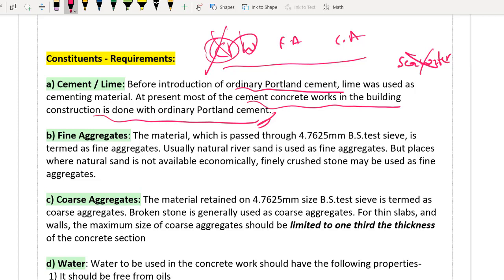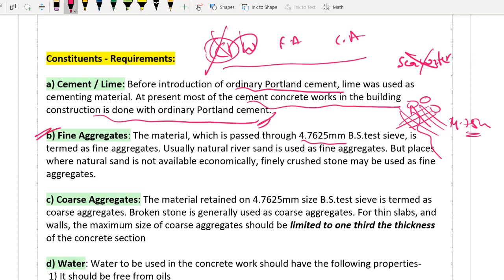There are some more specifications. How much organic matter should be there, how much chlorides should be there, we will see that table later on, but that is a general rule. Next is fine aggregates. Fine aggregates are basically sand. We know the sieve is 4.75 mm sieve, whatever is passing through it, we will be calling it fine aggregates. And whatever is retained on it, we will be calling it coarse aggregates. So 4.75 mm sieve we basically use. To be precise, it is 4.7625 mm BS test sieve.